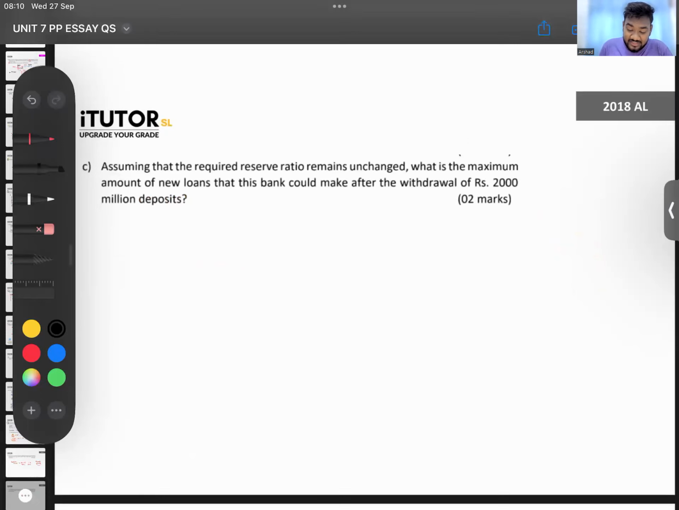Assuming the required reserve ratio remains unchanged, what is the maximum amount of new loans this bank could make? We did that in the previous question. What is the maximum amount of new loans they could make after this withdrawal? That is the excess reserves that they have. So how much excess reserve do they have now? They have excess reserves of 3,200. That is the amount of new loans the bank could make. Now, don't just say ER 3,200. Say that the bank has excess reserves of 3,200 now. As a result, they can make new loans of that amount. Fine.